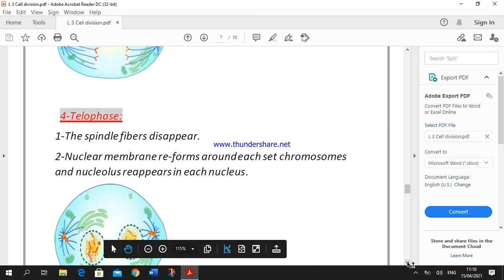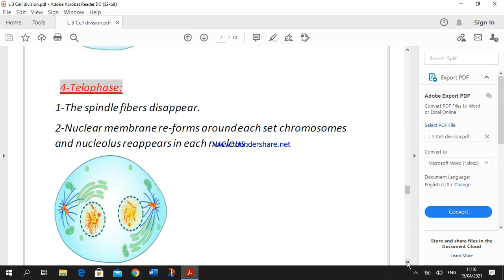After that, the last phase, known as telophase, is the opposite of what happens in prophase. The spindle fibers disappear, the nuclear membrane reforms around the set of chromosomes that migrated to each side of the cell, and the nucleolus reappears in each nucleus.